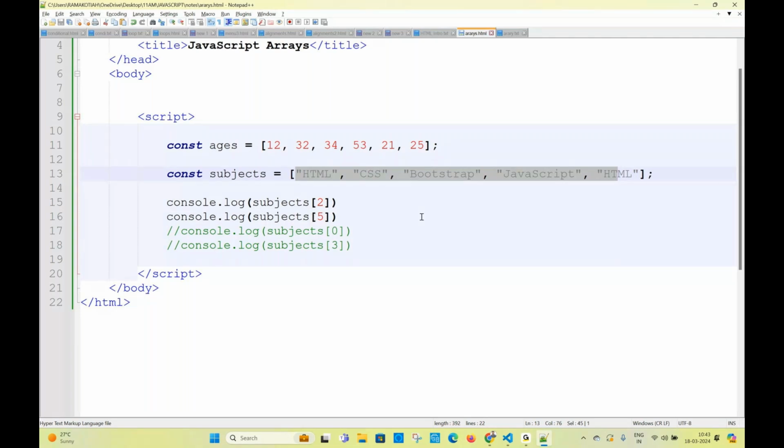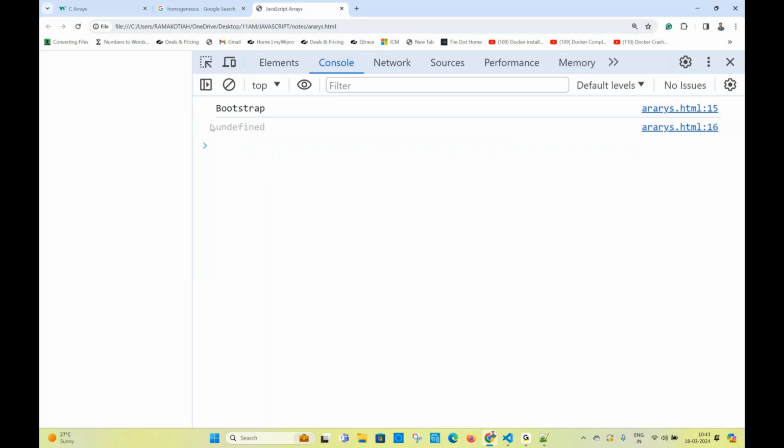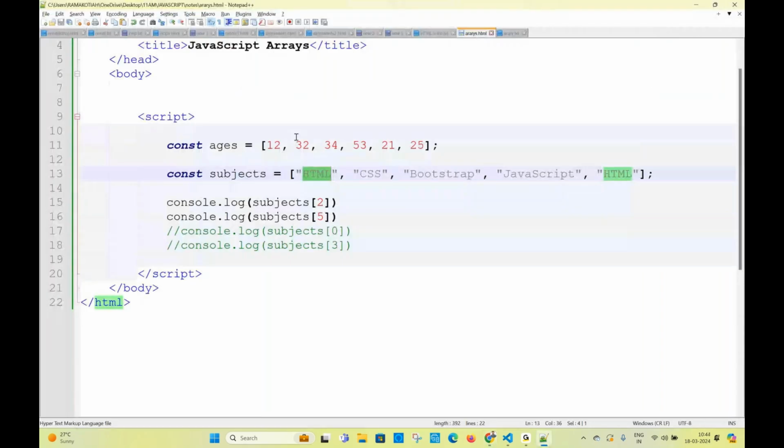This is 0. Array means start the count from 0. So now what is the value of 5? Sorry, undefined. If the position is not there, it will return undefined.